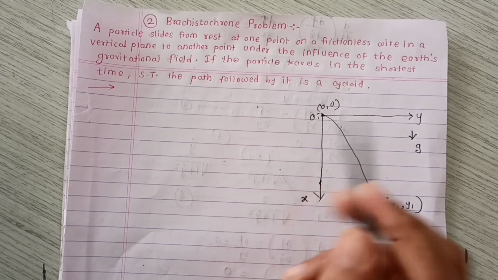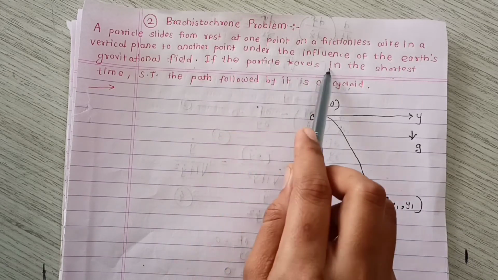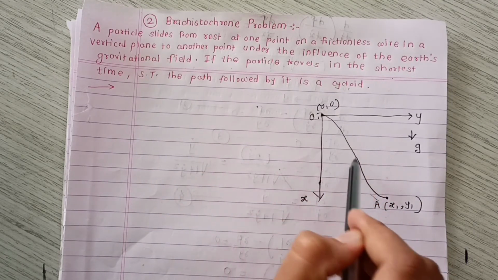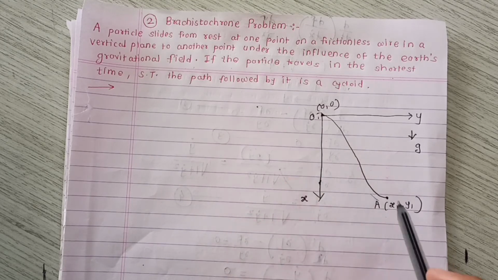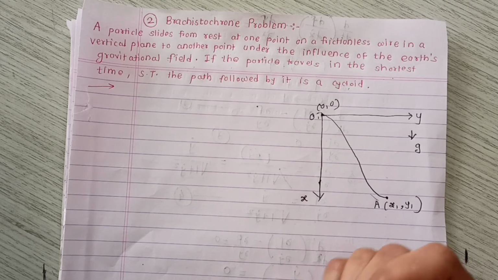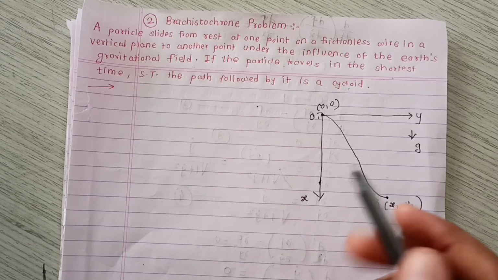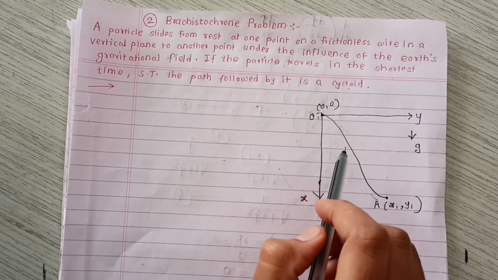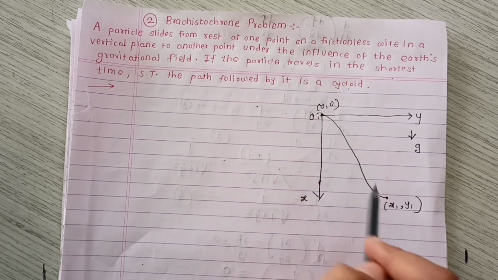We are also given that the particle travels from point O to A in the shortest time. First of all we have to find that shortest time required for the particle to travel from O to A.